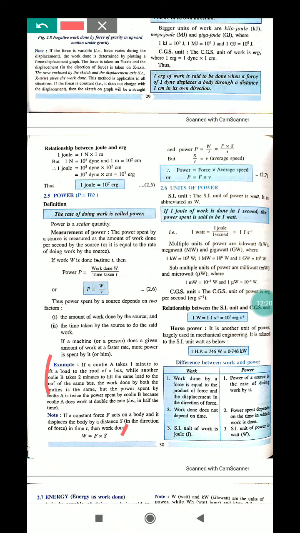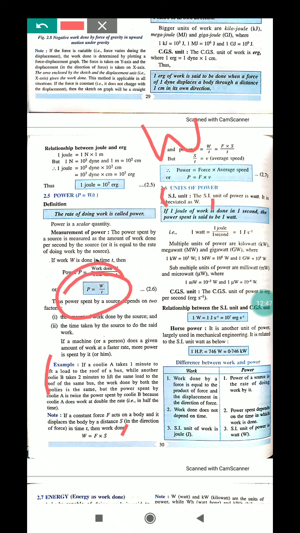Now, units of power. The SI unit of power is watt, and it is abbreviated as capital W. If 1 joule of work is done in 1 second, the power spent is said to be 1 watt. That is, 1 watt equals 1 joule by 1 second.